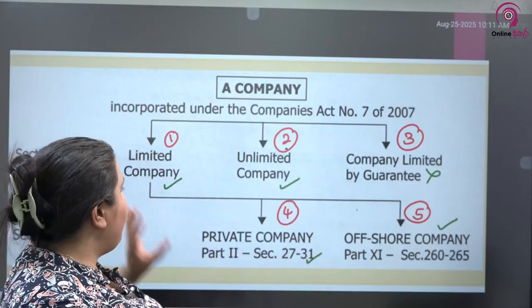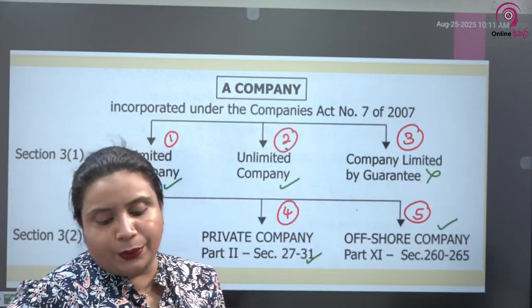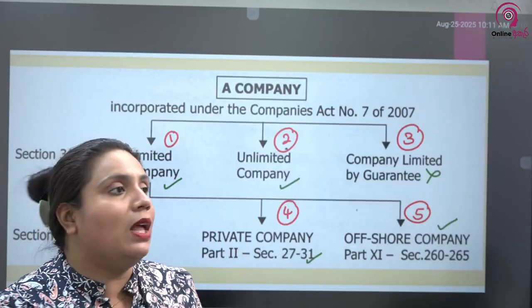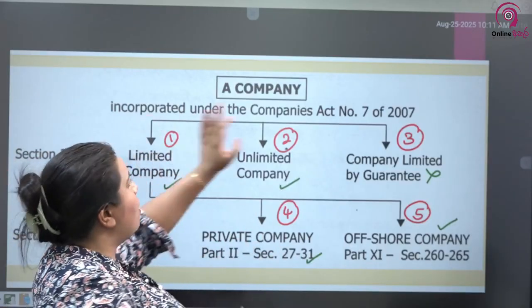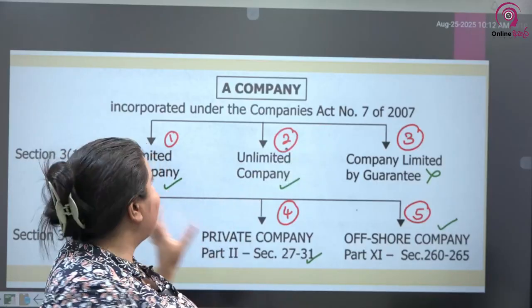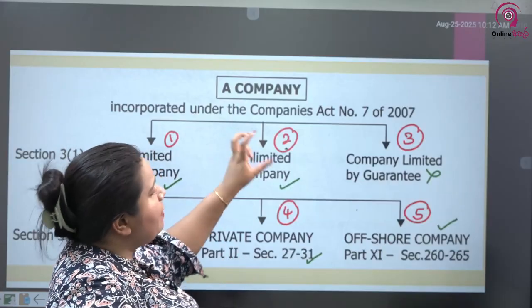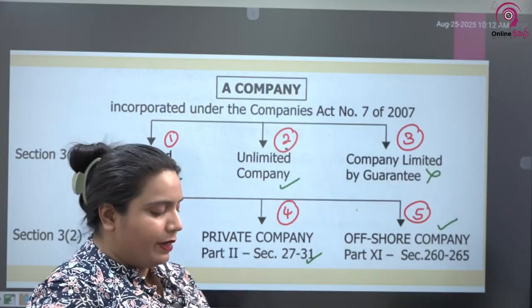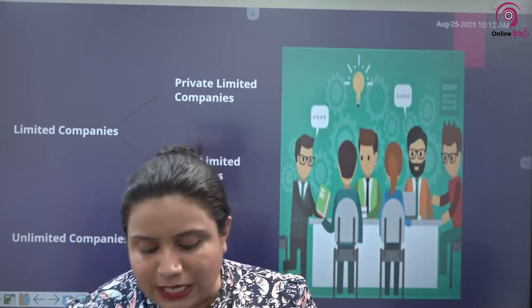Here we are going to mainly focus on these 4 different types of companies only with regard to their classification. So in this lesson, under the classifications of section 3.1 and 3.2 of the Companies Act number 7 of 2007, we will be discussing limited companies, both private limited as well as public limited, unlimited companies and offshore companies. So first, we are going to start with limited company.